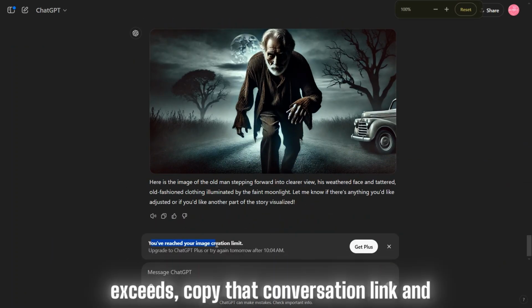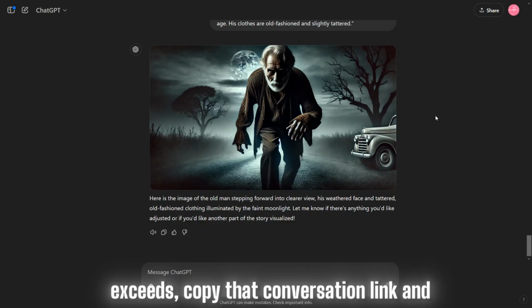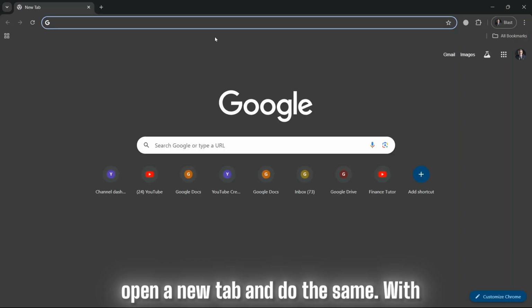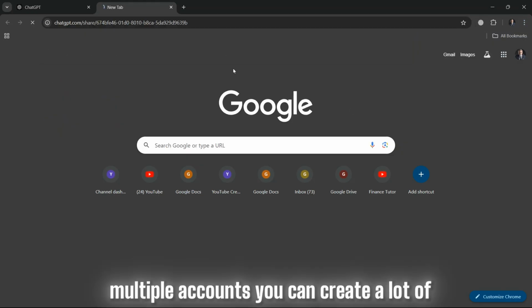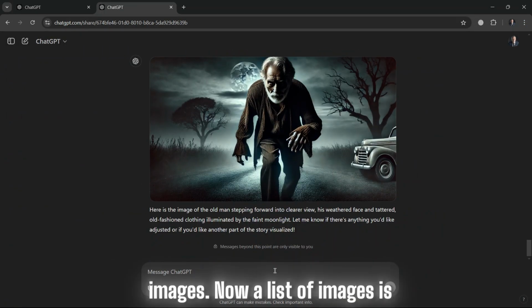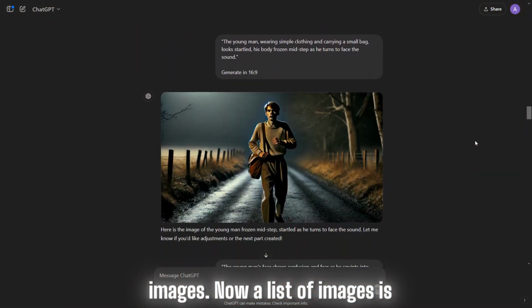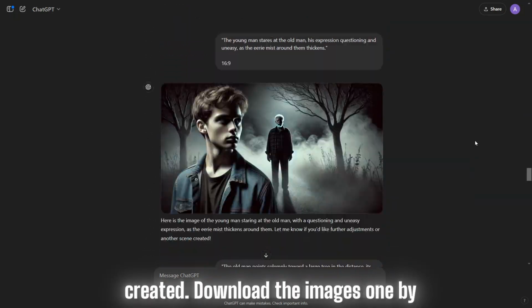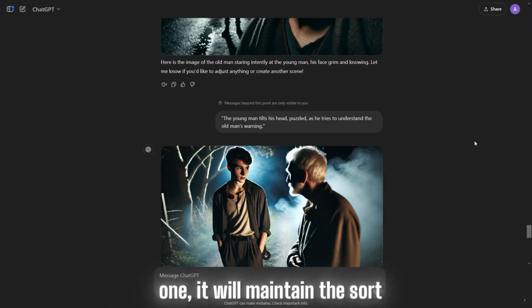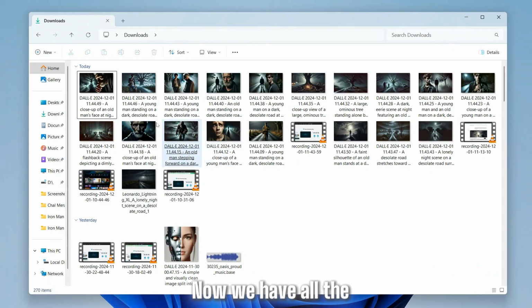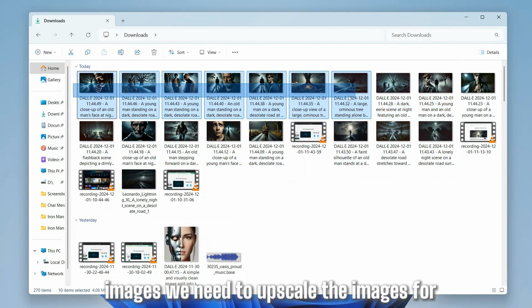When its limit also exceeds, copy that conversation link, and open a new tab and do the same. With multiple accounts you can create a lot of images. Now a list of images is created. Download the images one by one, it will maintain the sort. If you are using the images directly, you need to upscale the images. Now we have all the images, we need to upscale the images.